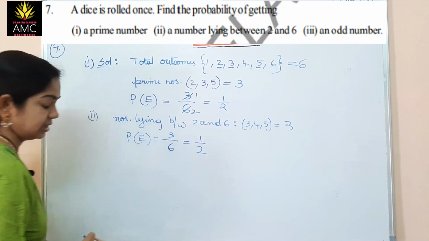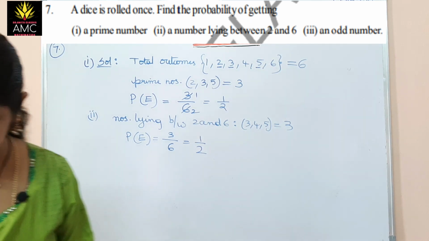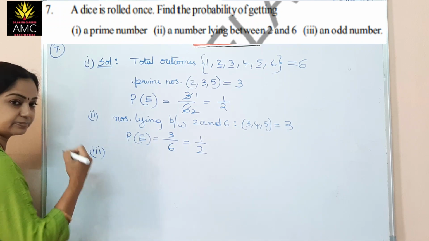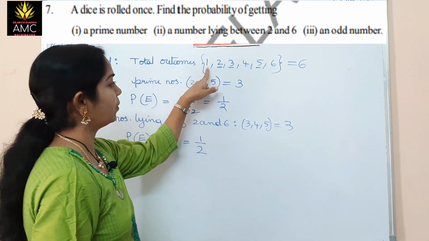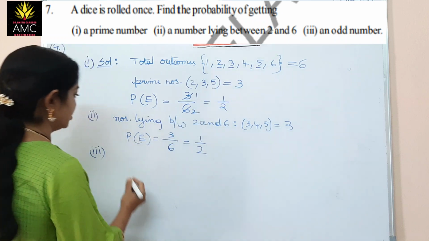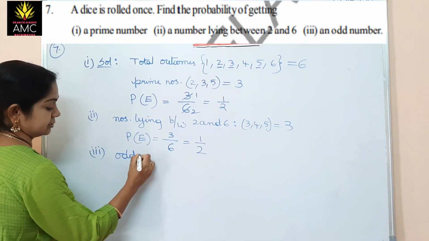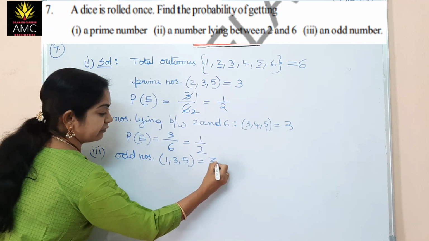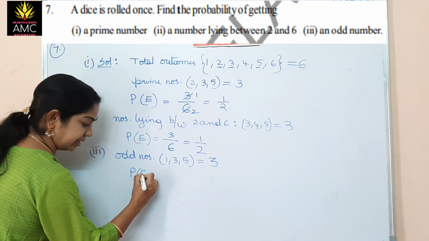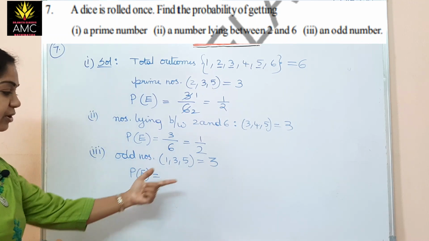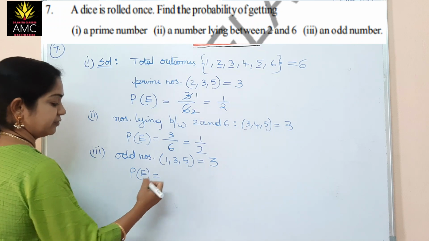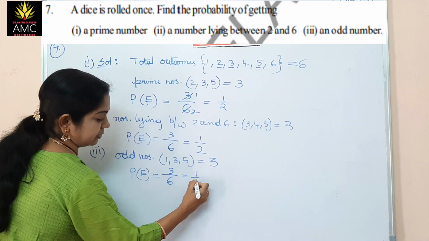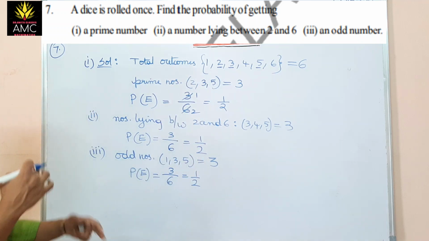3 once, 3 twice. Now, the third one here is an odd number. How many odds are there? 1, 3 and 5. So odd numbers here are 1, 3 and 5, so total are 3 favorable outcomes. So the probability of getting an odd number is number of favorable outcomes by total number of outcomes: 3 by 6. So 1 upon 2. The same answer we got, but they are different.